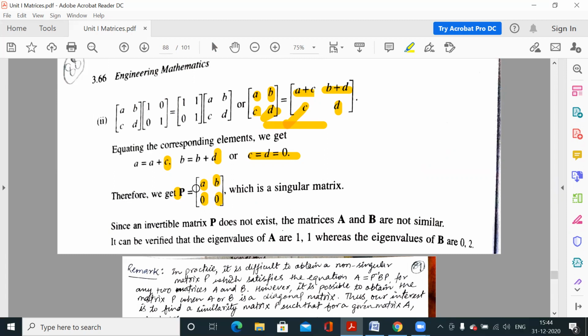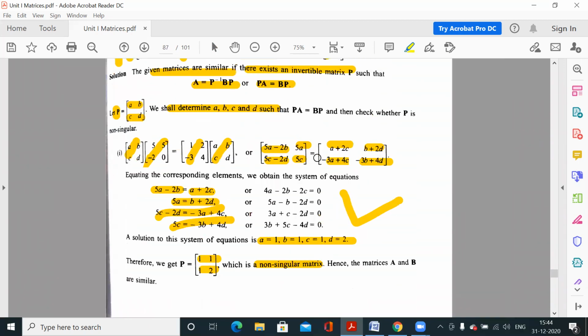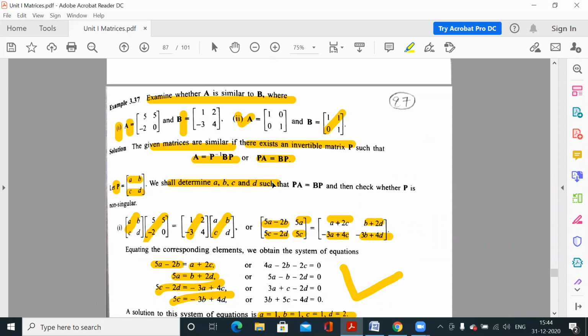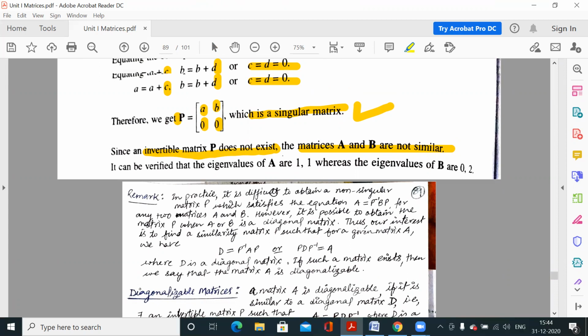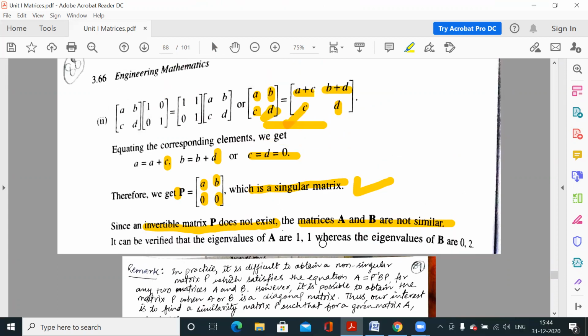But if you check, this is a singular matrix. What is the determinant of this matrix? a into 0 minus 0 into b, so this determinant is 0. That means this is a singular matrix, and you know that for a singular matrix, the inverse does not exist. So if the inverse does not exist, we are unable to find an invertible matrix P such that the condition PA is equal to BP is satisfied. So in this case, we will say these matrices are not similar, because we are unable to find an invertible matrix P.